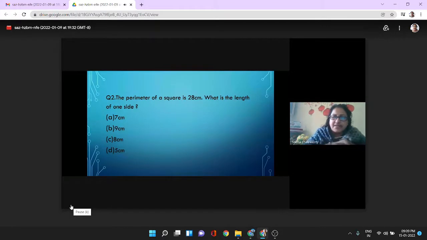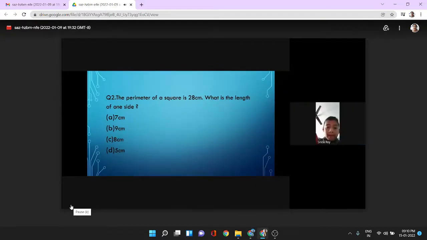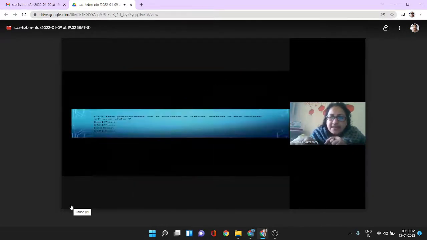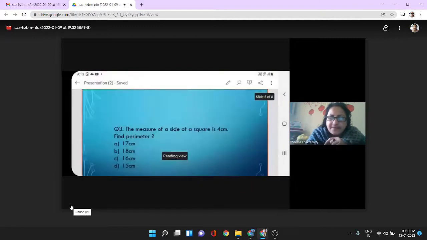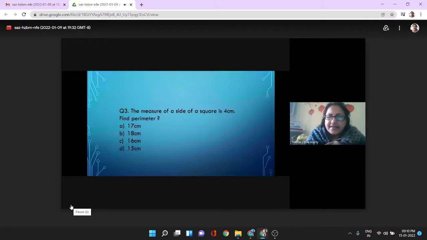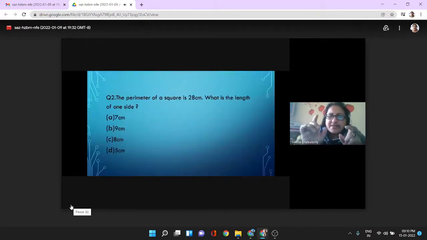Now, Ritik, you tell me. Ma'am, 7 centimeter. How could you find out? Ma'am, मैंने इन सारे नंबरों को square box. The face of this is a square. Now if you count all these lengths, all the four sides, total length becomes 28 centimeter. And then what is the length of one side of the square?